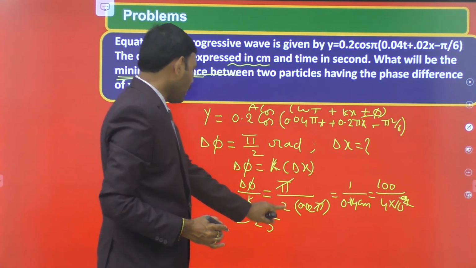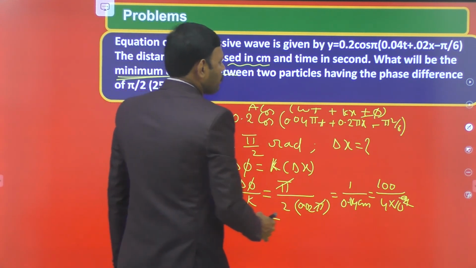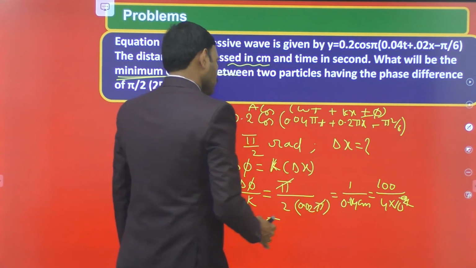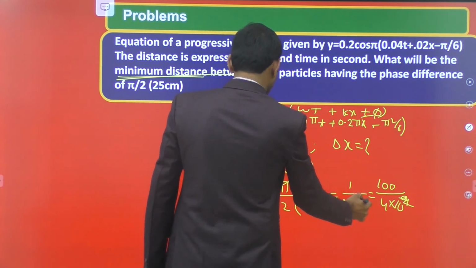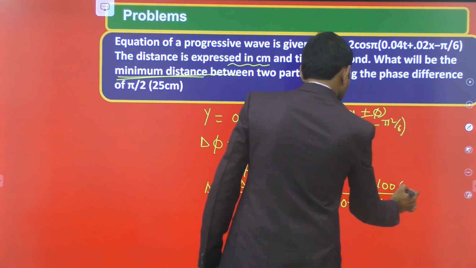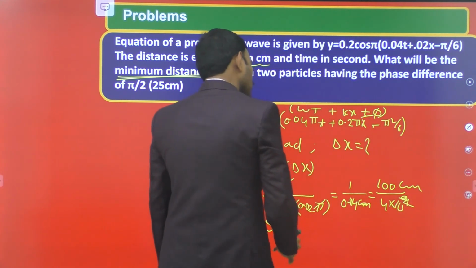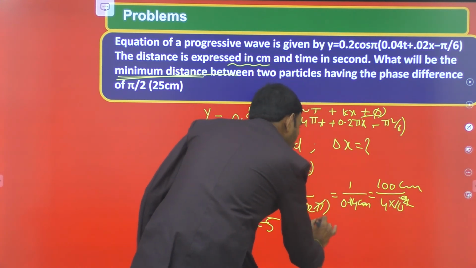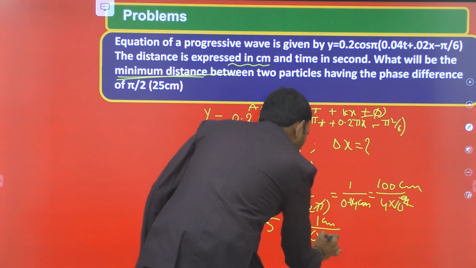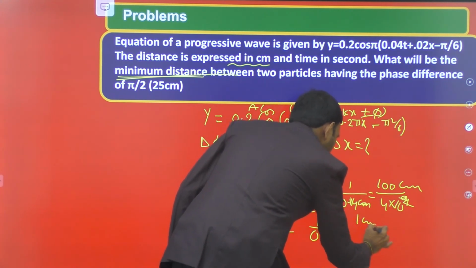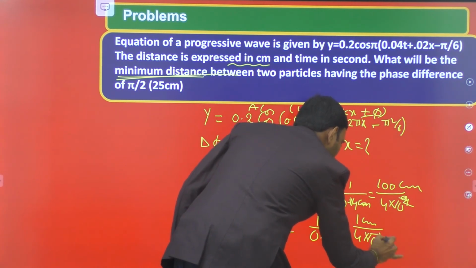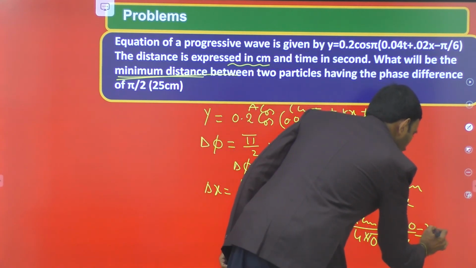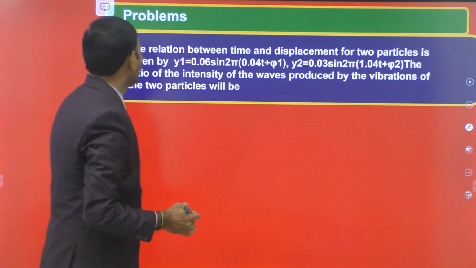Delta phi is pi by 2 and k is 0.02 into pi, and pi gets cancelled. So 1 by 0.04 in centimeters, that is 1 centimeter by 4 into 10 power minus 2, that is equal to 100 by 4, that is 25 centimeters. Okay, let us move on to the next problem.